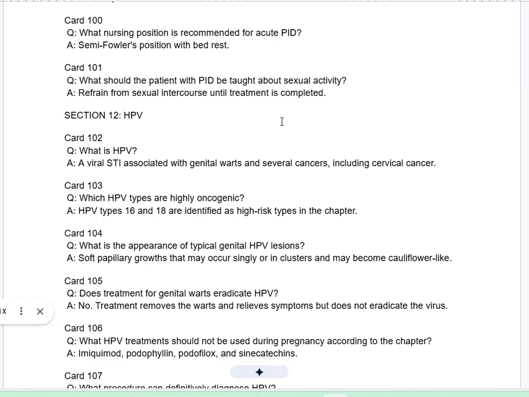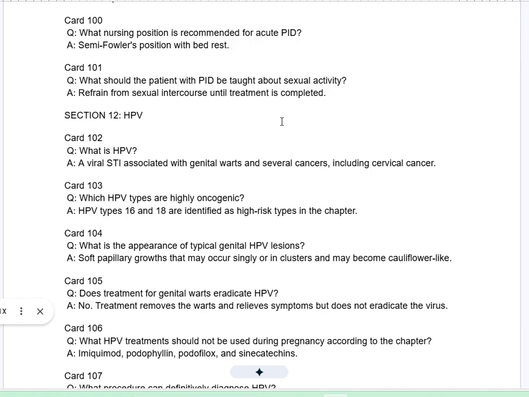Section 12. HPV. Card 102Q. What is HPV? A. A viral STI associated with genital warts and several cancers, including cervical cancer. Card 103Q. Which HPV types are highly oncogenic? A. HPV types 16 and 18 are identified as high-risk types in the chapter.